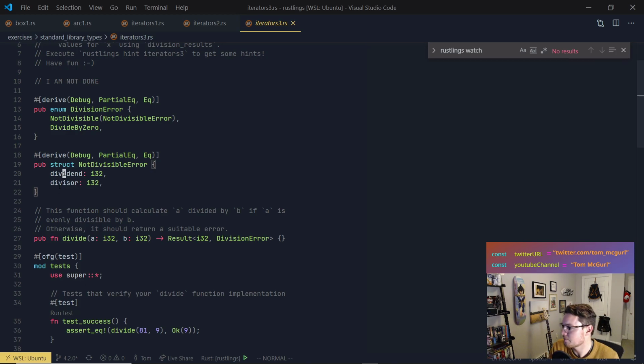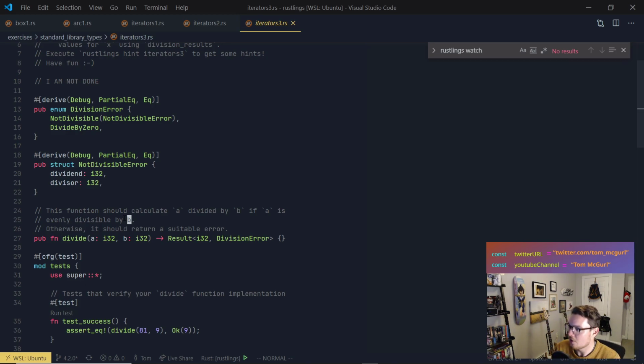Pretty cool. This function should calculate a divided by b if a is evenly divisible by b. Whoa, math? Come on. I didn't get into programming so I could do math. No, I'm just kidding. Otherwise, it should return a suitable error.